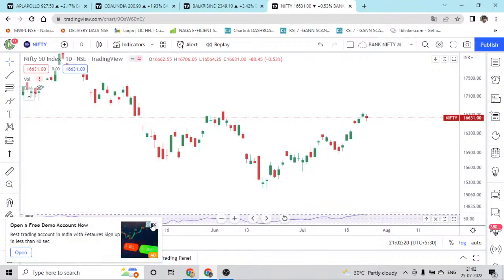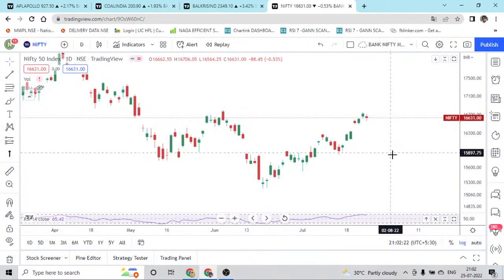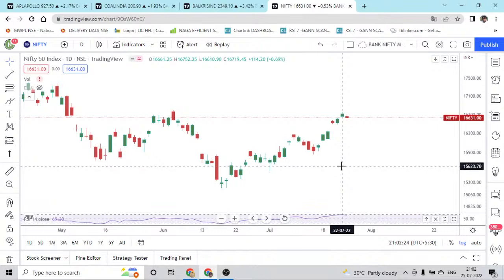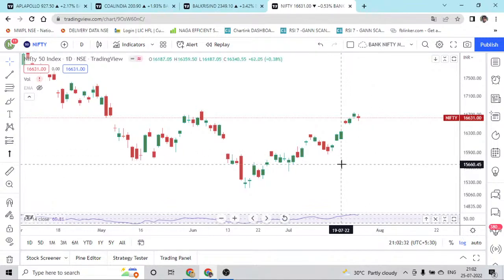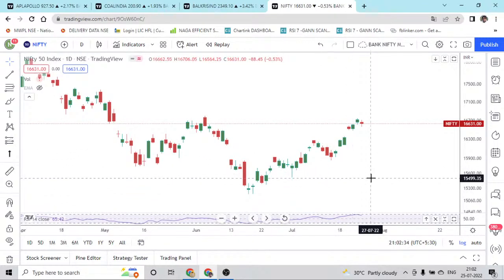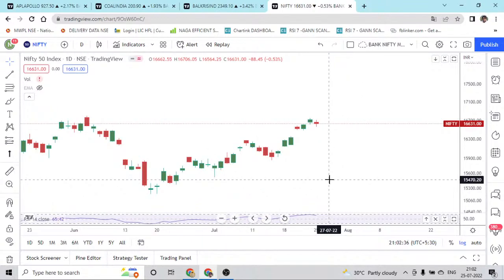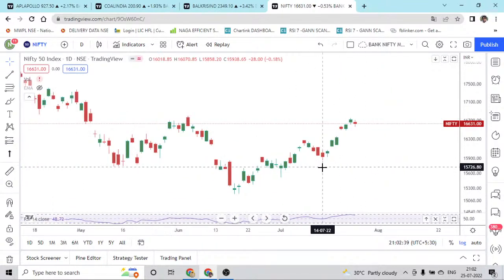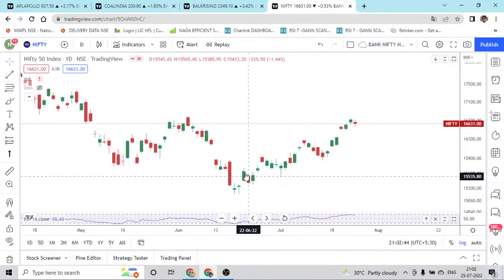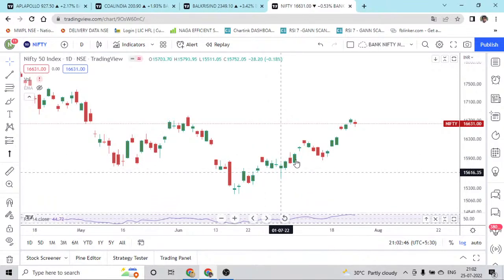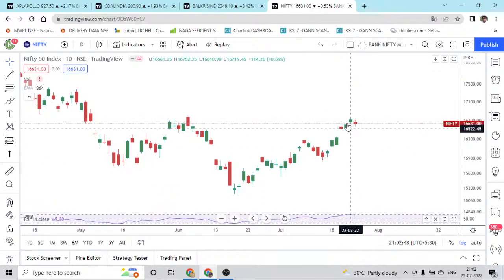What should be the first thing we have to look for when analyzing the Nifty index or a stock? Our aim is to find the trades for the next day. So we have to look for the structure first, then we look for the trades. The structure is low, high, higher low, higher high, higher low, higher high. So Nifty has made a clear structure, and it is an uptrend and it is in a higher high.